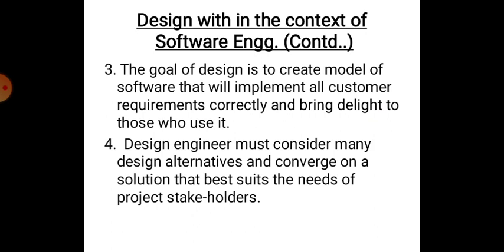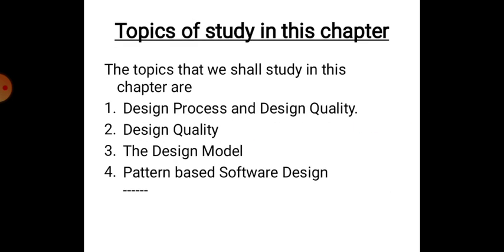Point number 4. The design engineer must consider many design alternatives and converge on a solution that best suits the needs of the project stakeholders. Students, we have also considered earlier, when you are going to develop a design, you should look from a number of aspects or angles, and finally you should conclude with one solution which will meet the needs of the stakeholders. So design is a very important phase in software development. So this is what we have studied as far as today is concerned.